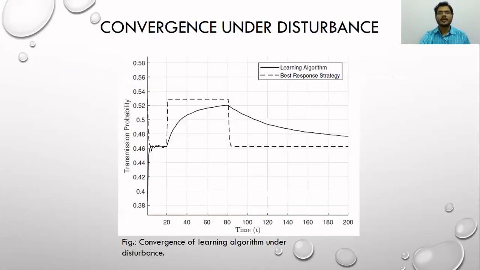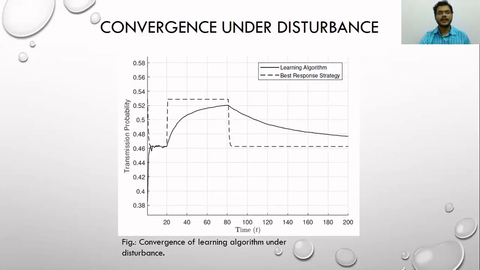Then we observed that our learning algorithm also converges very fast. So we put it under test when number of nodes changes in between. To start with, we simulated the system with a certain number of nodes, and we changed the equilibrium at t equals 20 by changing the number of nodes, and then we restored the equilibrium again at t equals 80 by restoring the number of nodes.